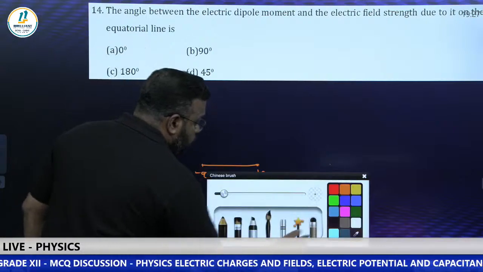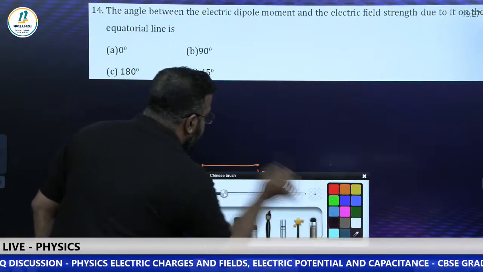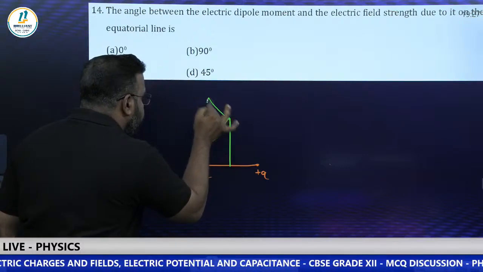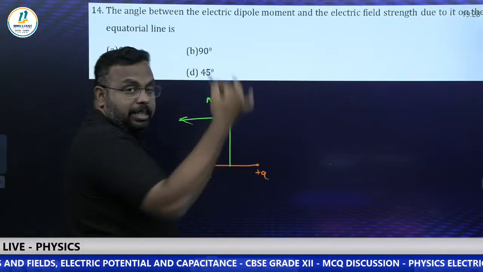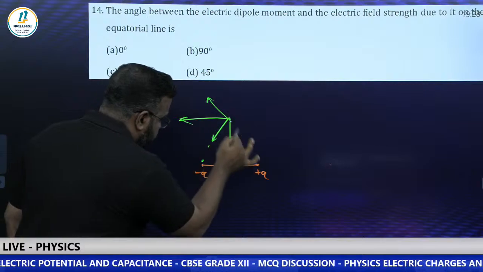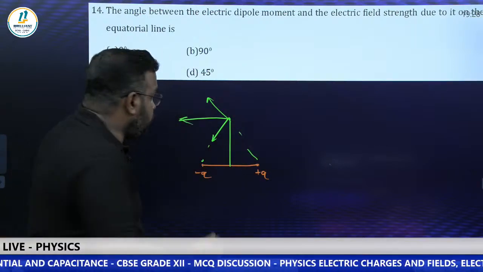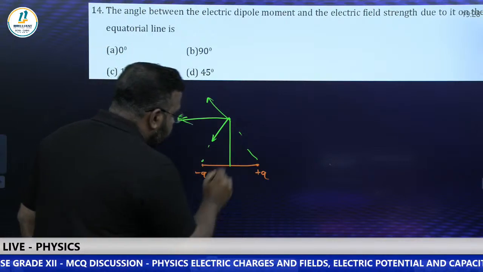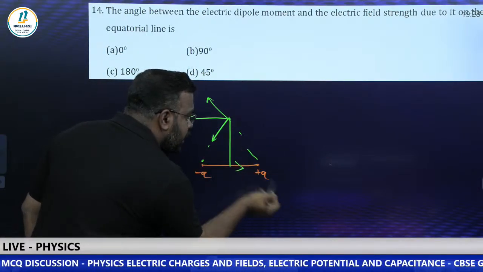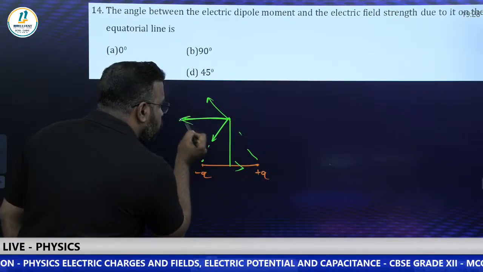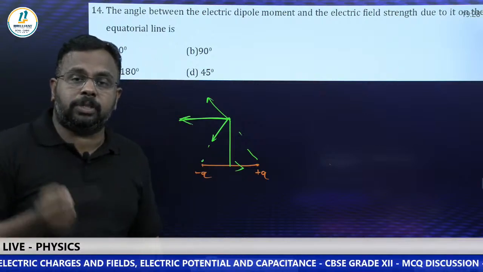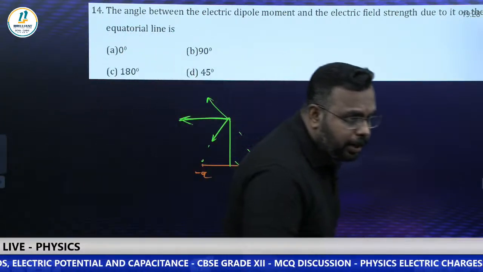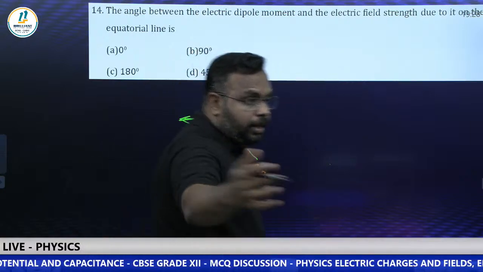But on the equatorial line, where is that equatorial line? The equatorial line is here, and we found that over here there will be one field in this way, one field in this way. The resultant field is like this. Do you remember the derivation? Yeah, the resultant field is towards left. Remember that the dipole moment direction is towards right. The electric field intensity is towards left on the equatorial line. Tell me what is the angle between these two. Easy question only, but a clear idea should be there. It is 180 degrees. I can see the options.